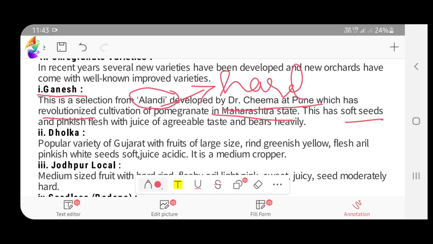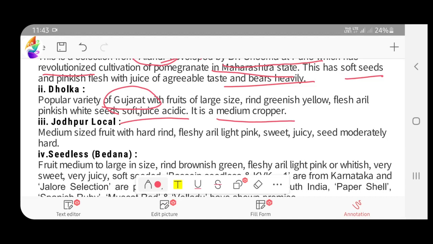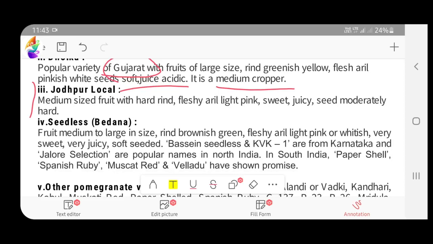It bears heavily. Next, Dholka. The Dholka variety is important in the Gujarat area, and it is a medium cropper. It is also soft seeded, and the juice is acidic enough. Then Jodhpur Local, and then Seedless Bedana, Besain Seedless, and KVK1 are from Karnataka.